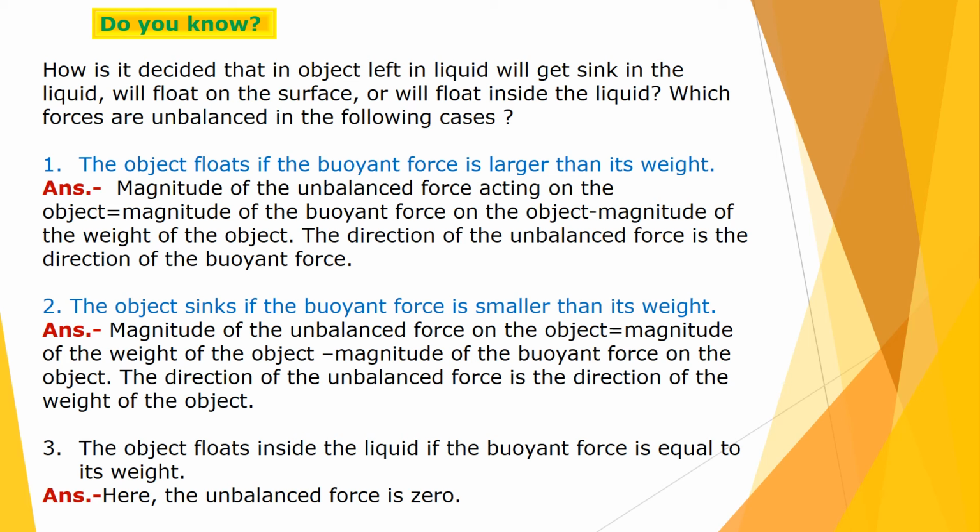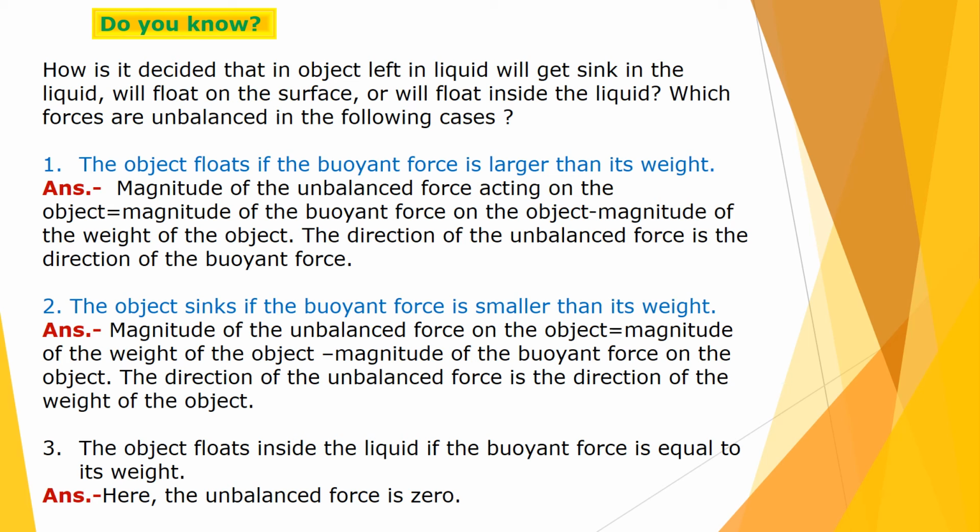So the magnitude of unbalanced force is nothing but the magnitude of buoyant force of that object minus the weight of that object. The direction of the unbalanced force is towards the direction of buoyant force, meaning the direction of unbalanced force and direction of buoyant force are the same. Due to this difference, there is a formation of unbalanced force.